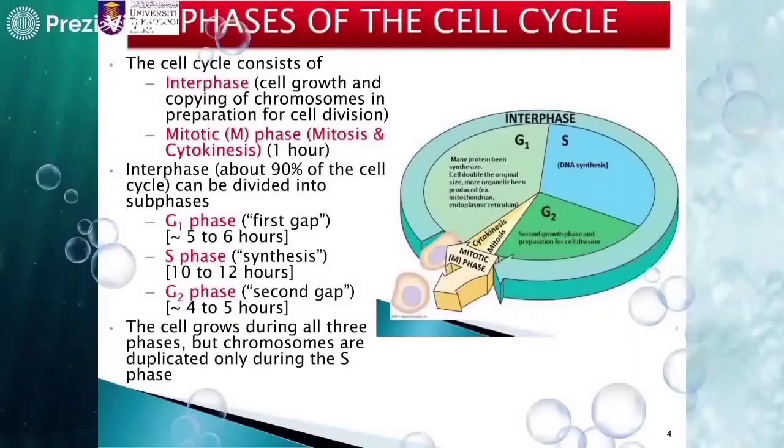G1 phase is the first gap, in which the cell undergoes growth. The second subphase of interphase is S phase, in which the chromosomes duplicate. Then it is followed by G2 phase. G2 phase is the second growth phase, in which the cell prepares for cell division. The cell undergoes growth throughout these three subphases of interphase. However, the chromosomes duplicate only during the S phase.